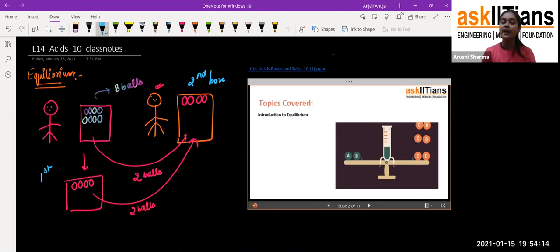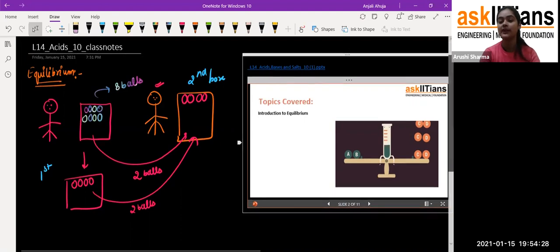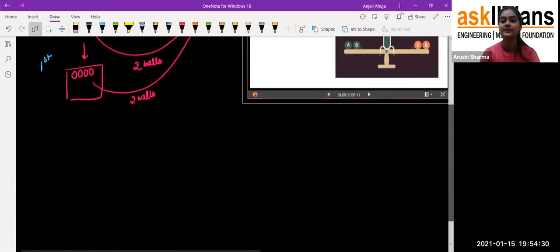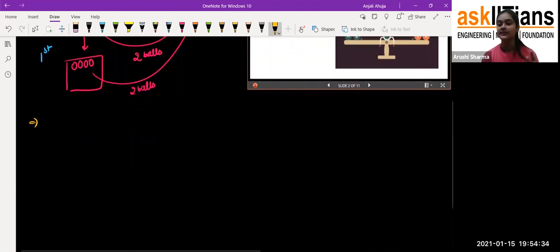Now students, we have to read this equilibrium in our chemistry subject, to see how we see the chemistry here. So students, you can take this example. Initially he was having 8 balls. Please try to understand what I want to make you understand here. You can consider the initial condition when he was having the 8 balls.